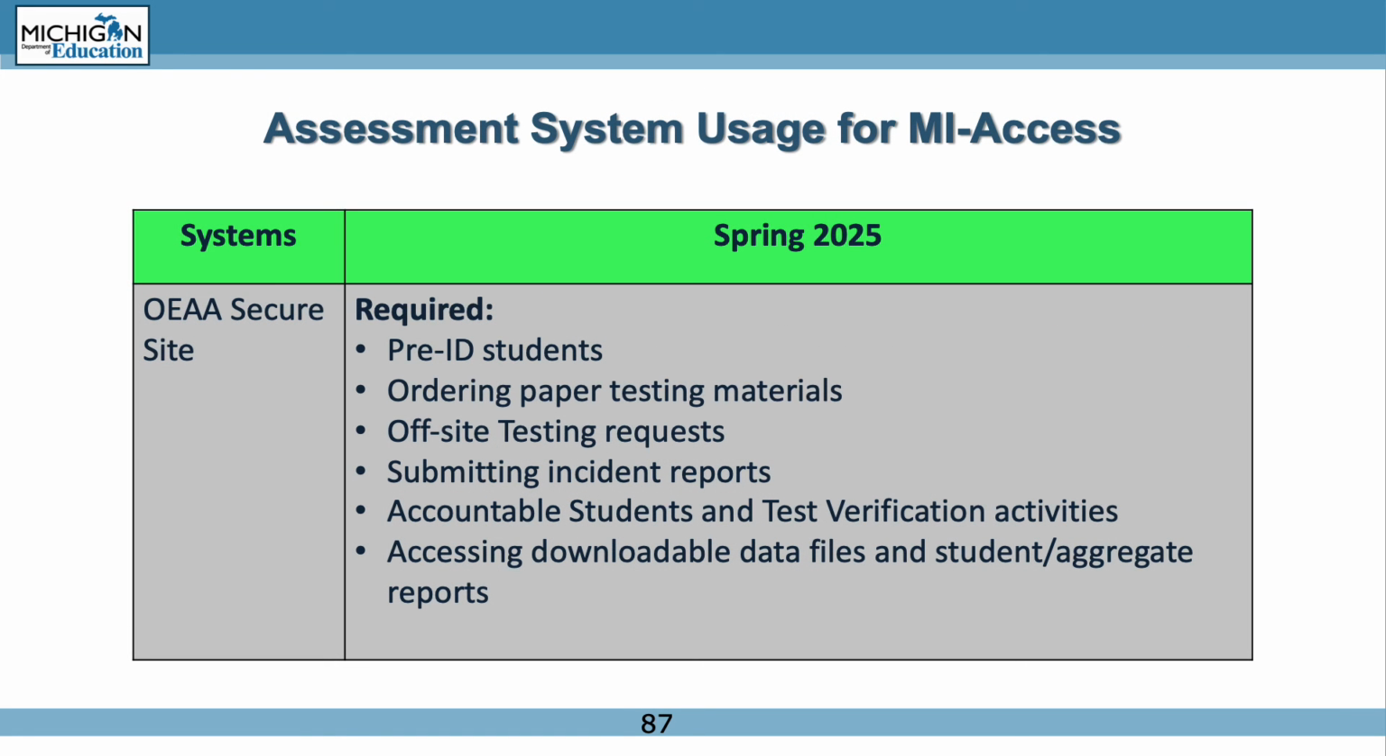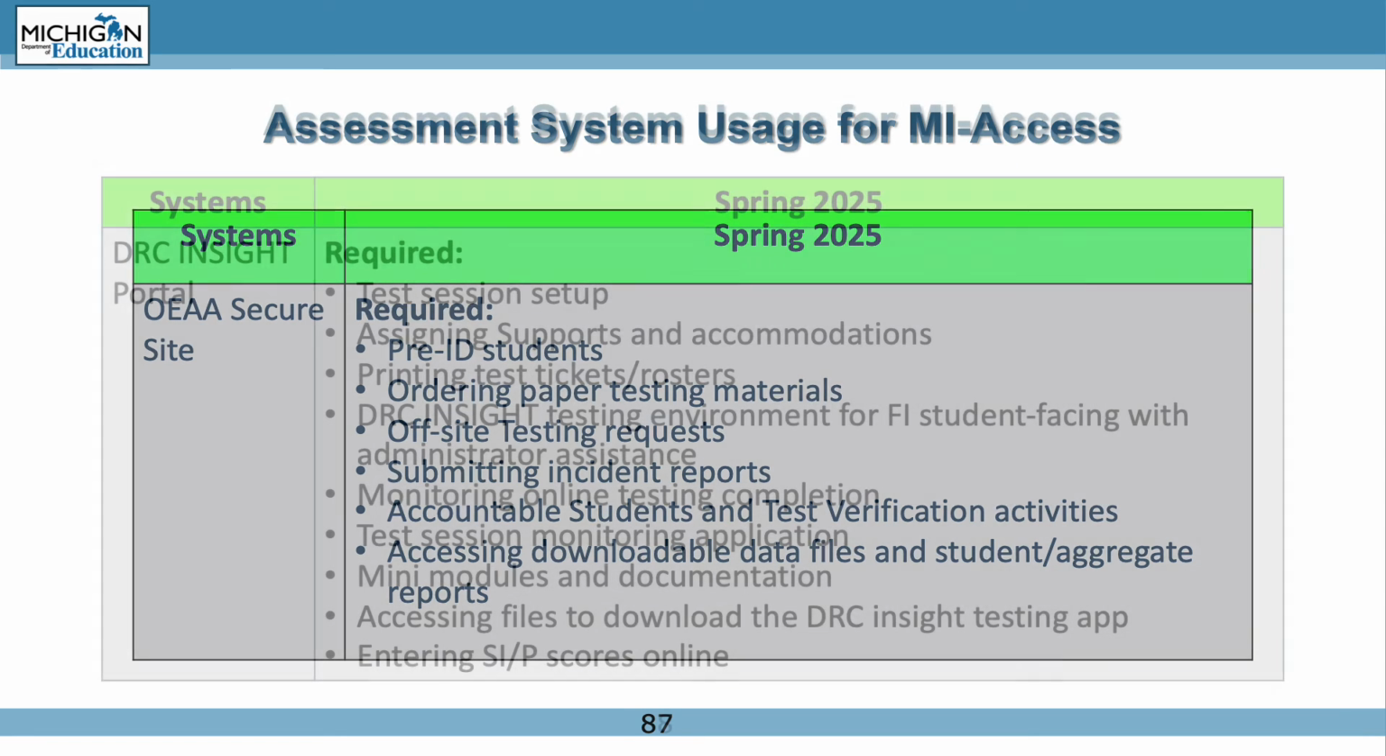OEAA Secure Site is required for the pre-identification of students, ordering paper testing materials, off-site testing requests, submitting incident reports, accountable students and test verification activities, and accessing downloadable data files and student and aggregate reports.